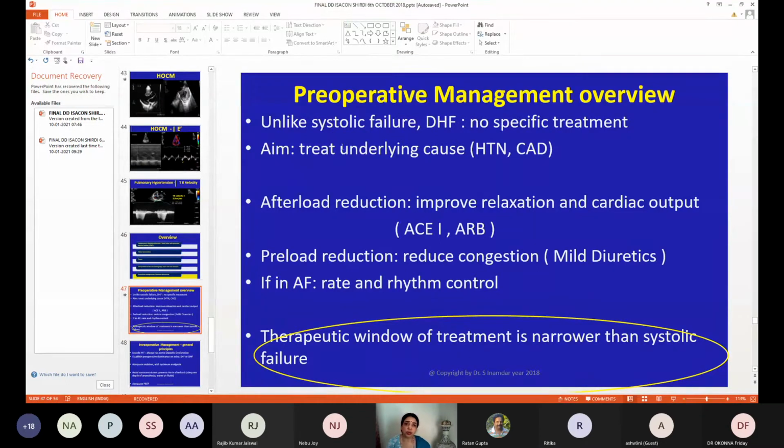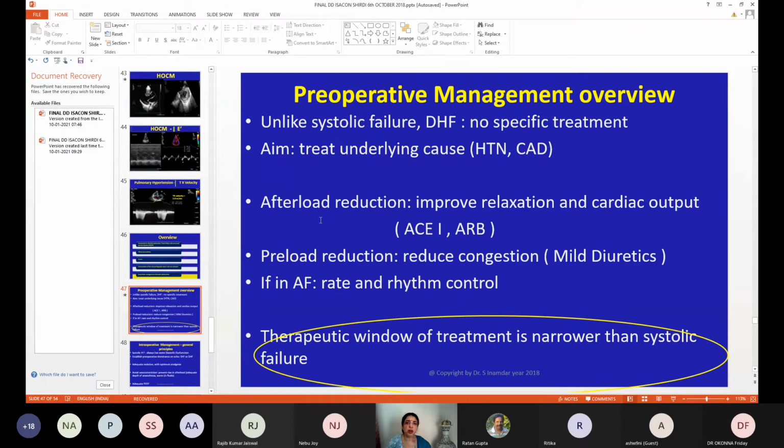So how do they treat? Cardiologists treat hypertension and ischemic heart disease, so the underlying cause is treated. Basically it is a microvascular disease. It has been studied in detail now, a proven entity, and they treat it accordingly.